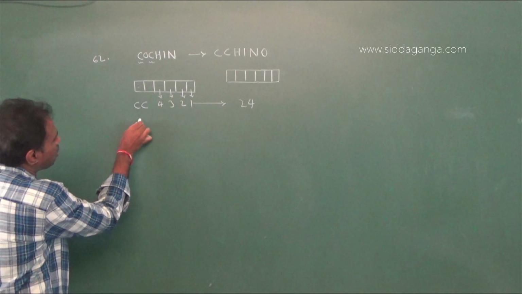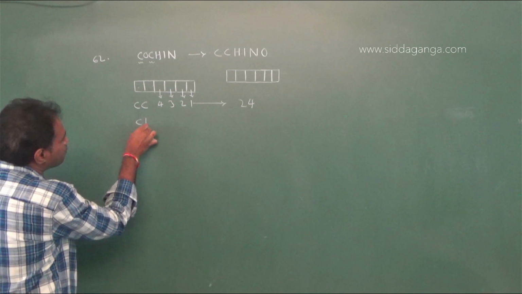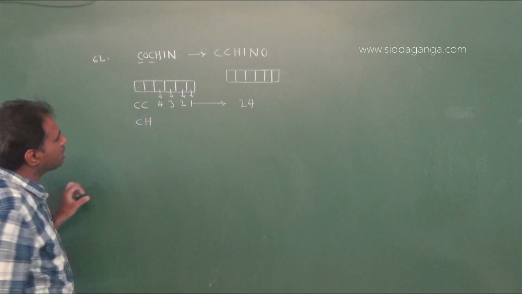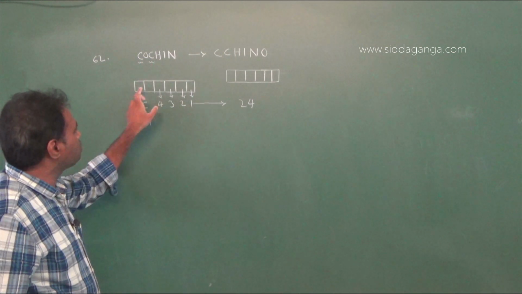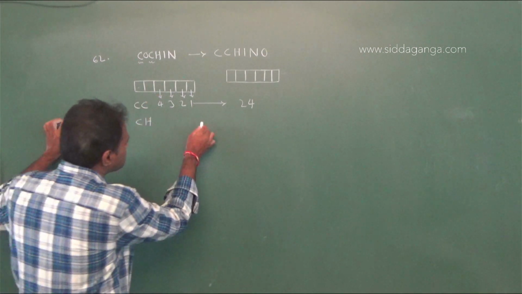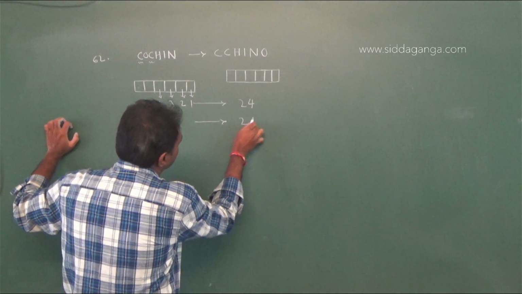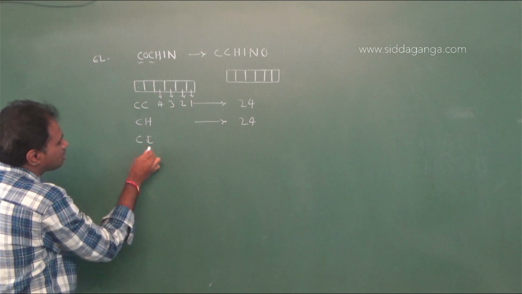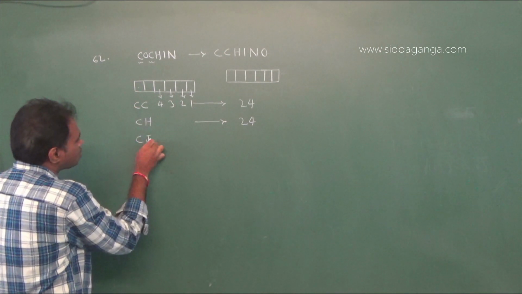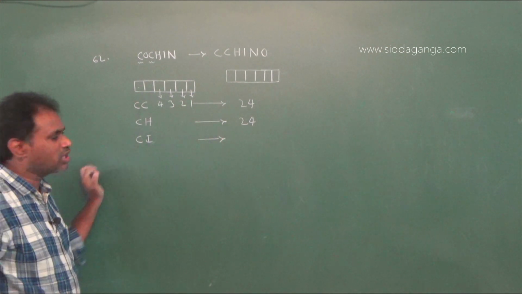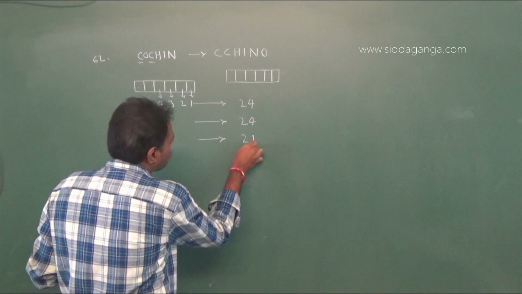Next, words that start with CH. C and H you fix in the first 2 boxes, remaining 4 letters and 4 boxes. In the same way, 24 ways you can fix. Next, words that start with CI. Here also, if you fix CI in the first 2 boxes, remaining 4 letters in 4 boxes, you can fix 24 ways.